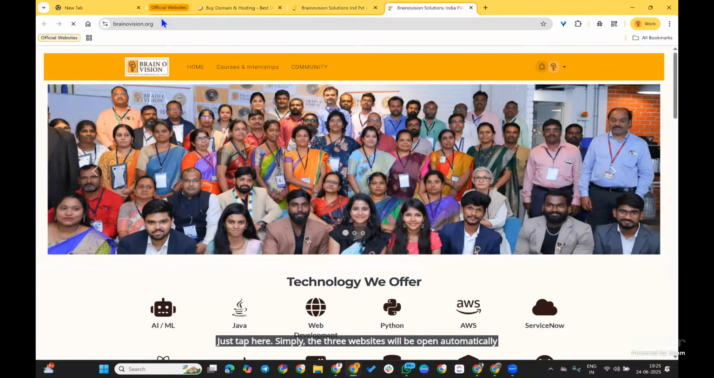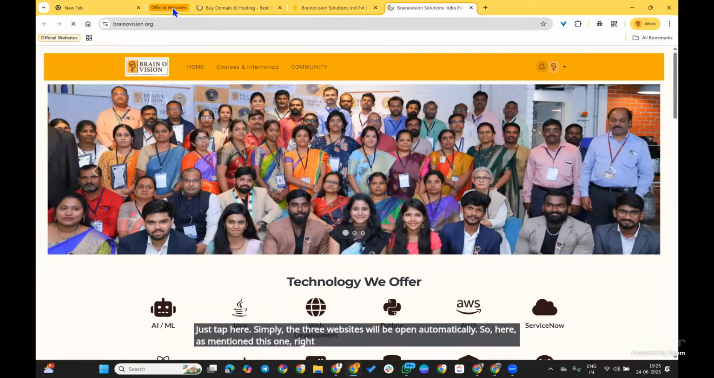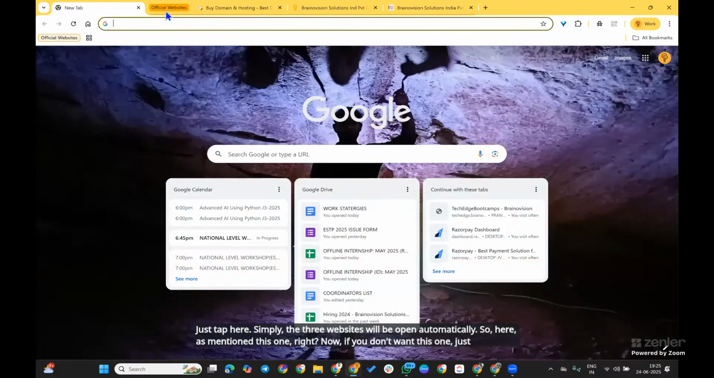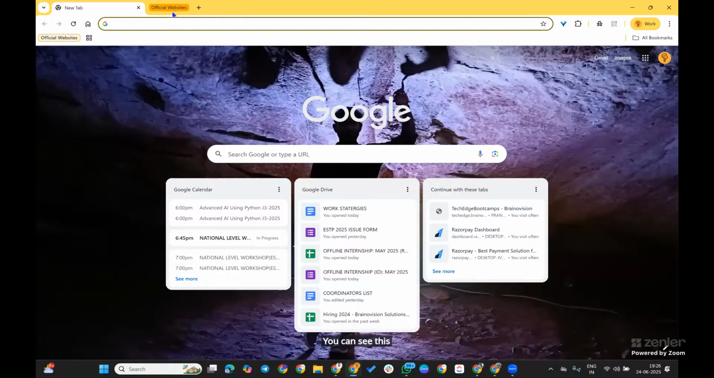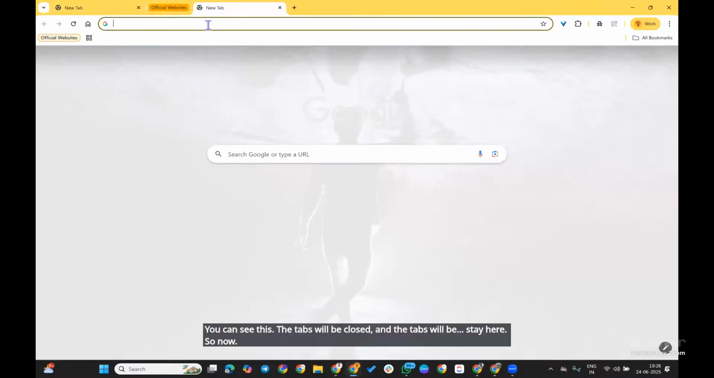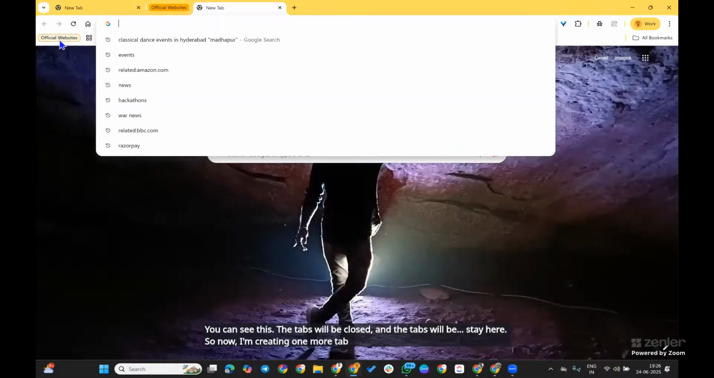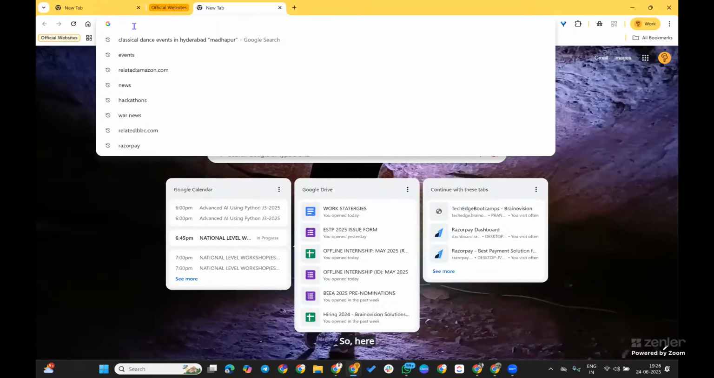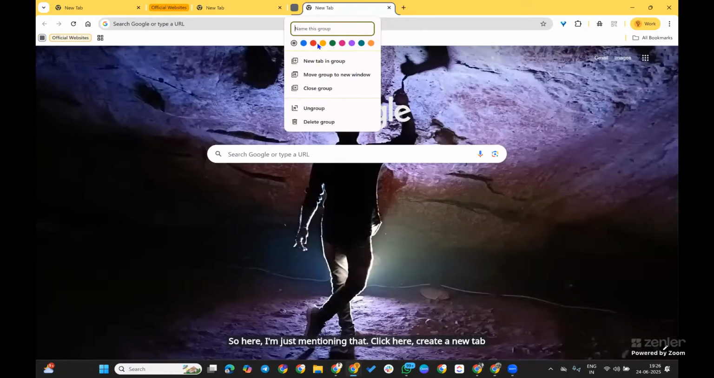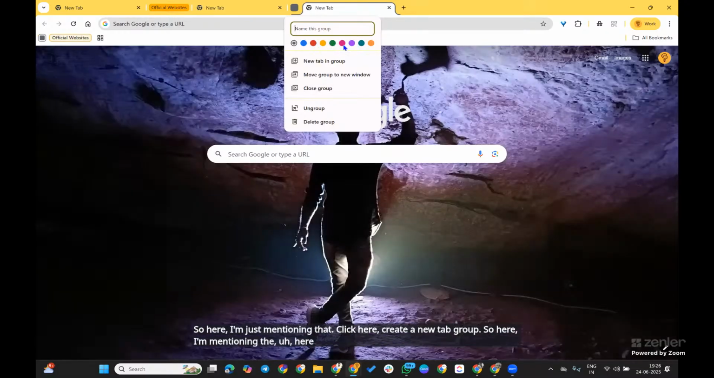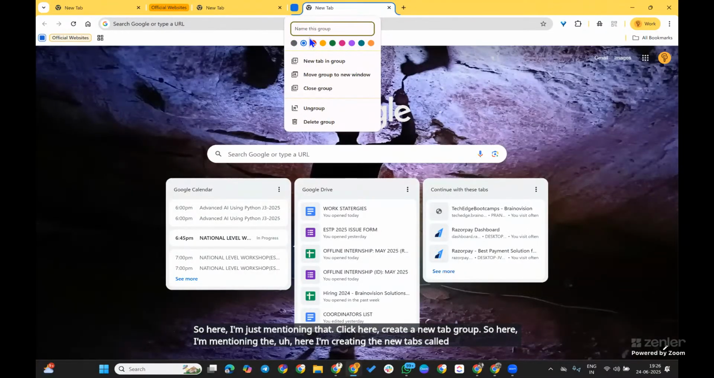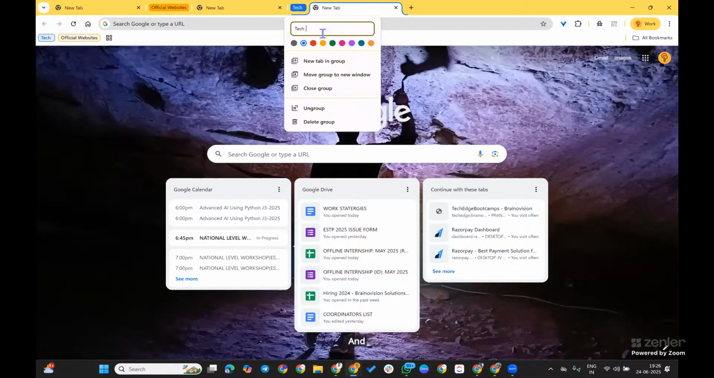So here I mentioned this one, right? Now, if you don't want this one, just tap here. The tabs will be closed and the tab group will stay here. You can see this. Now I'm creating one more tab group for other things. Here I'm clicking create a new tab group, and I'm naming it tech websites and selecting the color blue.